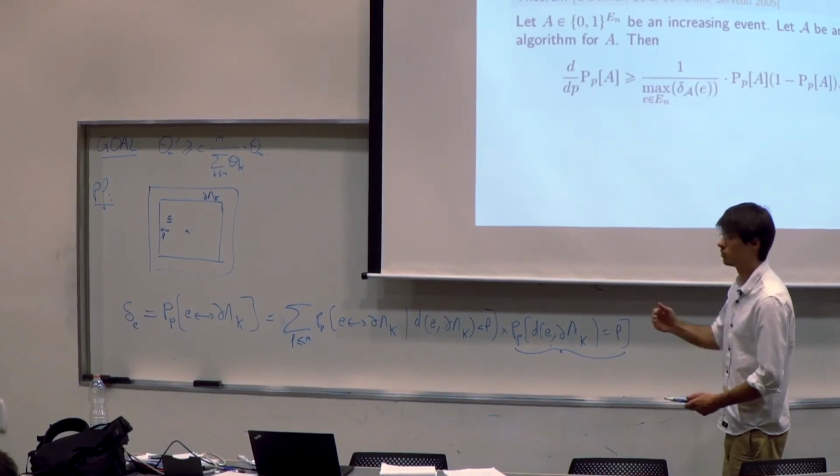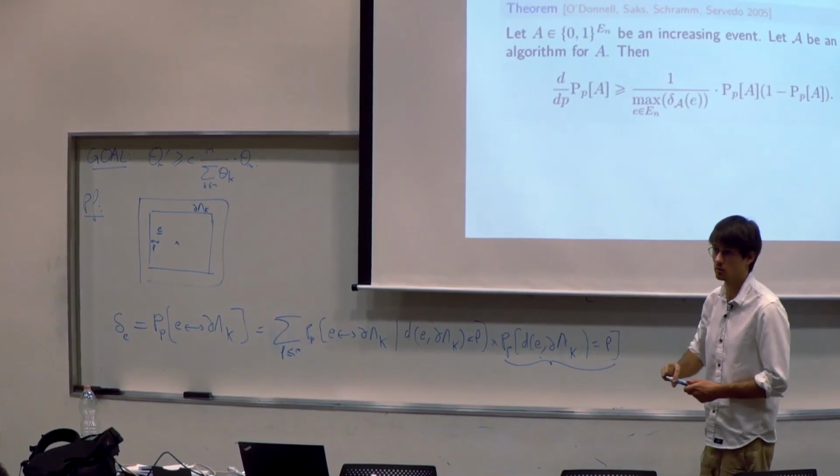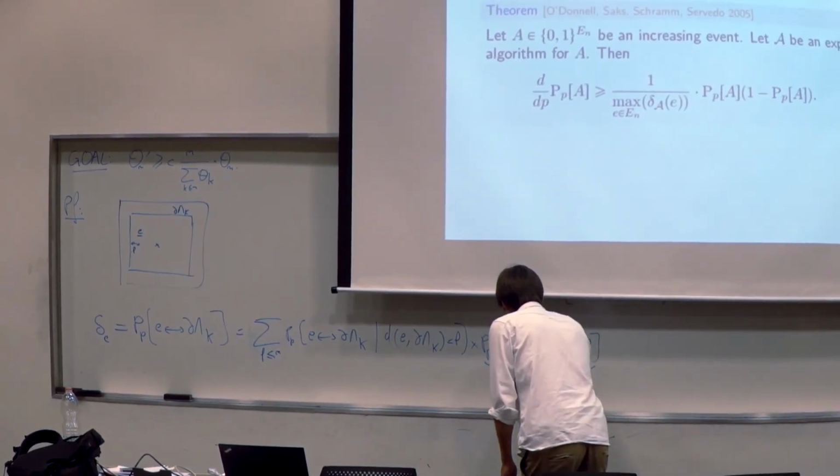This one is just to arrive exactly at a distance. You see, you have at most two possibilities, so this is always smaller than 2 over n.